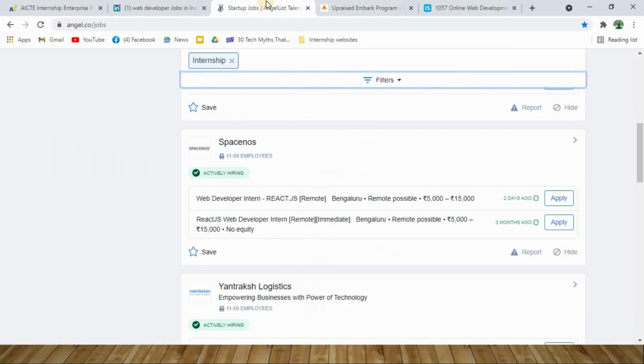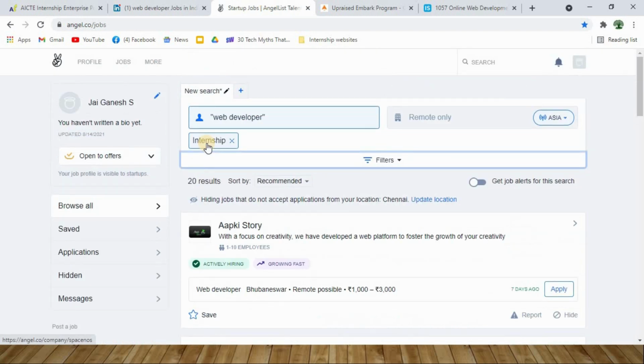And third on my list, I have a website called angel.co, where you can find lots of startup companies which are actually searching for interns. So here you can always click on this job link, and then you will get this type of user interface. And again, I have searched for the job location, I have searched for web developer, which is going to throw me all the internships related to web developer. And you have a filter section over here.